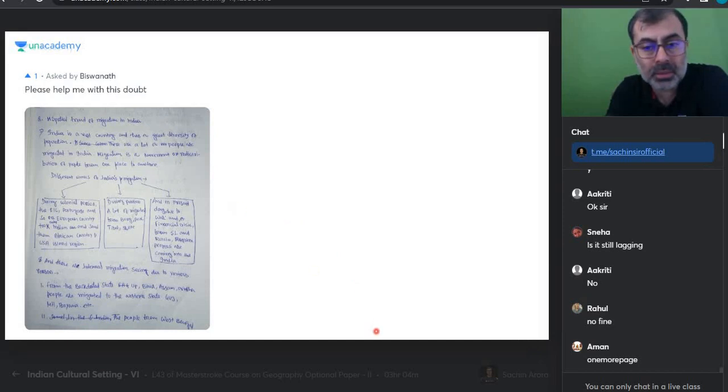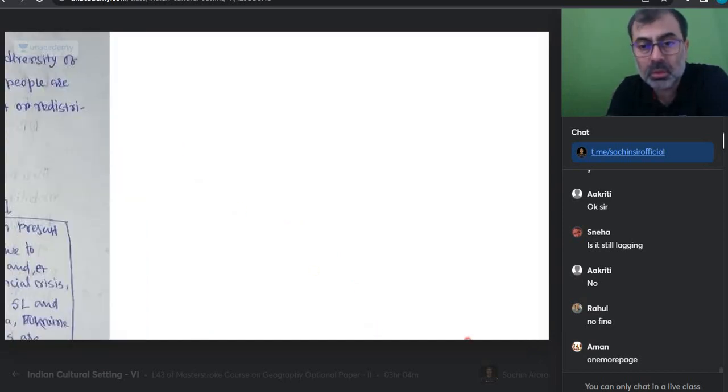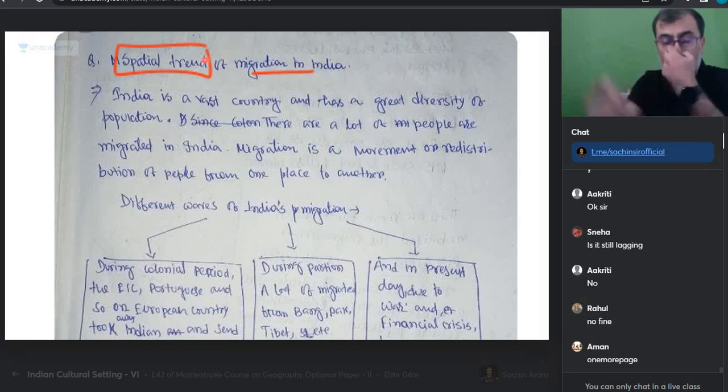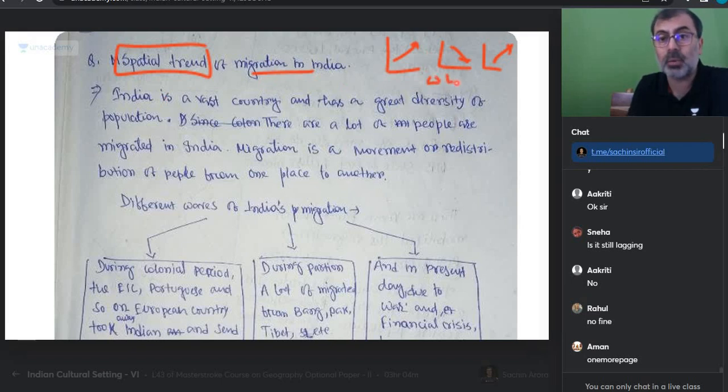So everyone, please look at this. These are your errors also. I'm taking this special class so that we get that. Spatial trends of migration in India. India is a vast country. So when we are saying spatial trend, it means how it is increasing or decreasing. Remember, in data we did it like this. So it can be spatial trends. One is trend in time and the other is where. So both things should be there. Where it's rising, where it's declining, and why and how also.